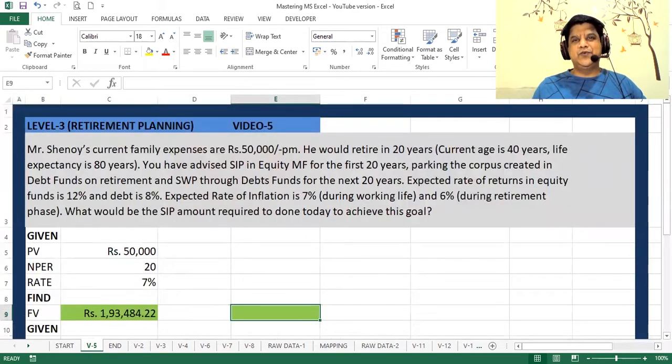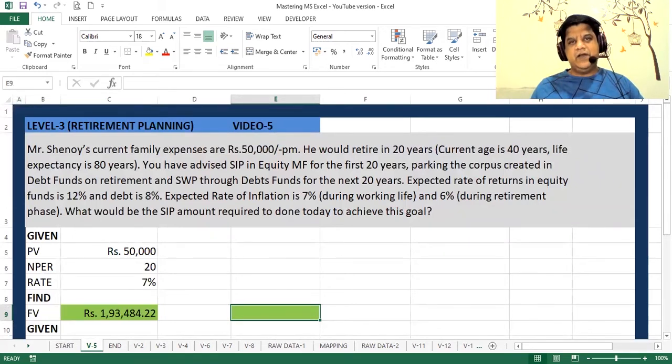Retirement planning is known as level 3 calculations. Why? There's a reason to it. When you put data into the system, you get your first answer, which is level 1. That answer is used as an input for the second level calculations. The answer of level 2 is used as an input for level 3 calculations. Hence, it is considered a level 3 calculation. So let's look at an example here.